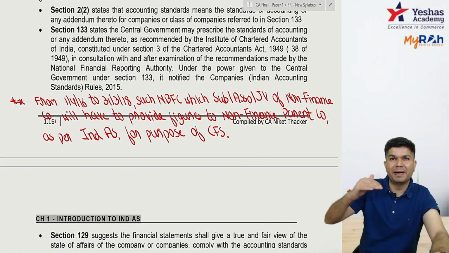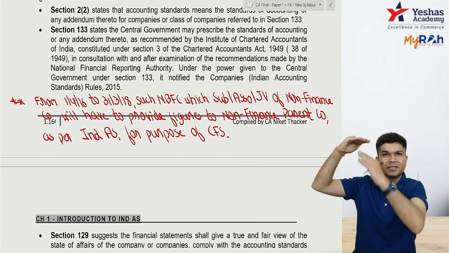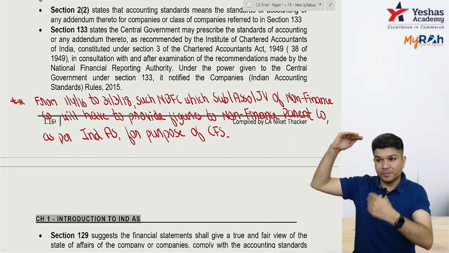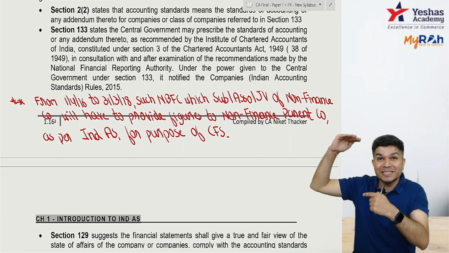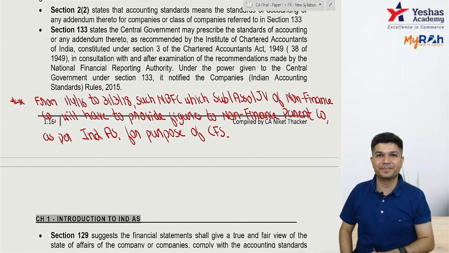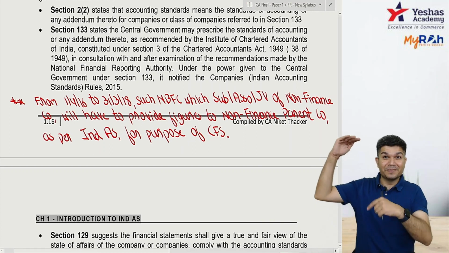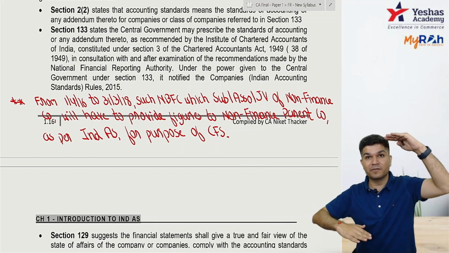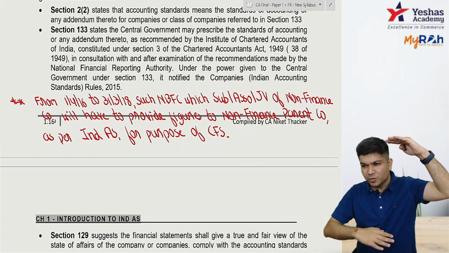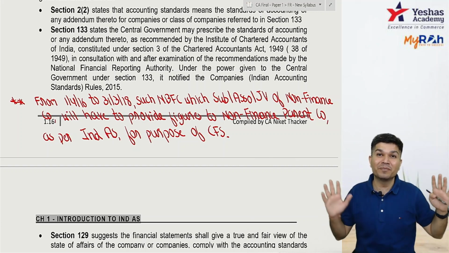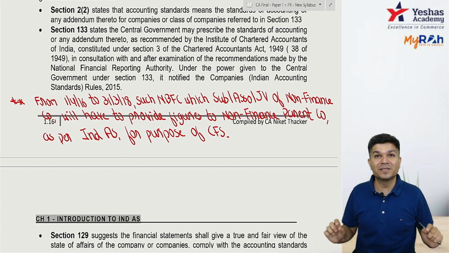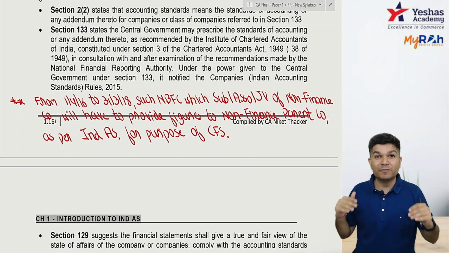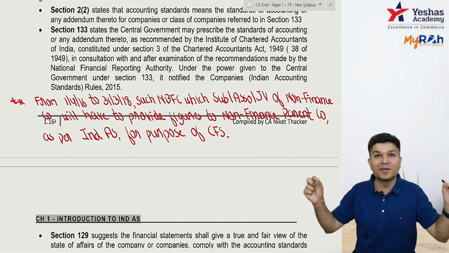Did you got it? If parent is NBFC, subsidiary started following earlier, parent will follow later. So 2 years when parent was following AS, subsidiary might be following IND AS, but for CFS purpose, subsidiary has to give data as per AS. Okay, if NBFC is a subsidiary, parent has started following IND AS, I'll follow later. For that 2 years, I will have to give data as per IND AS for the purpose of consolidation. In simple words, whatever your parent is following, based on that, the data has to be given by you. If you are following a different one, you have to maintain a dual set of books of accounts.